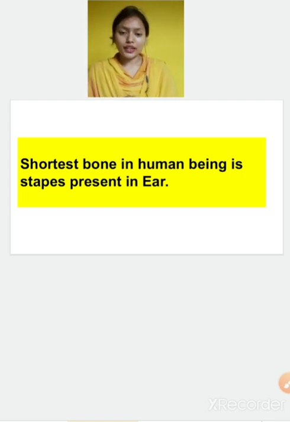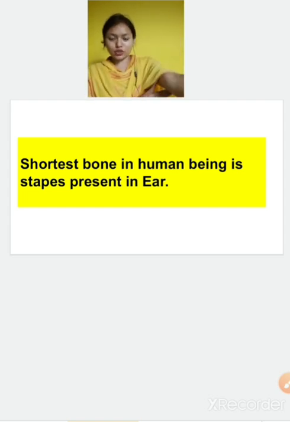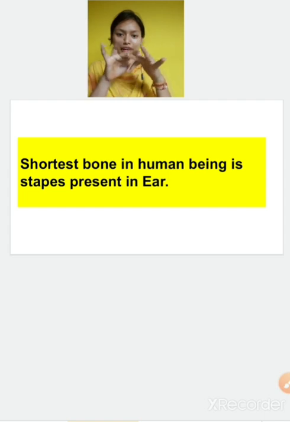As we all know, our bones are very strong and we cannot break them easily, and neither can we bend them. Can we bend them? Just look at your hand. Can you bend your hand? No, we cannot bend it from here. Although we can bend it from here, like this. Yes or no? We can bend our fingers like this, but we cannot break them.